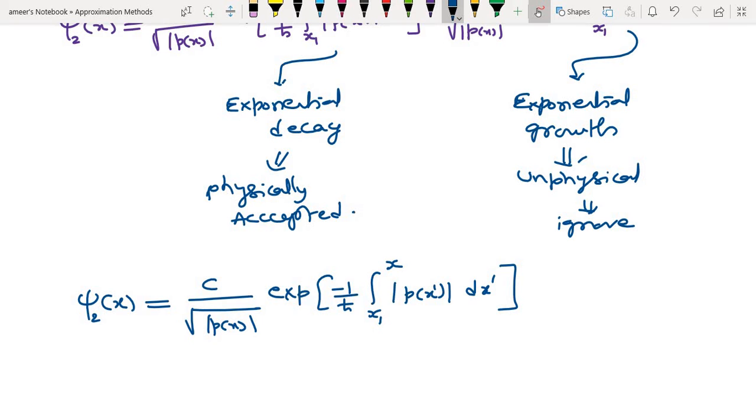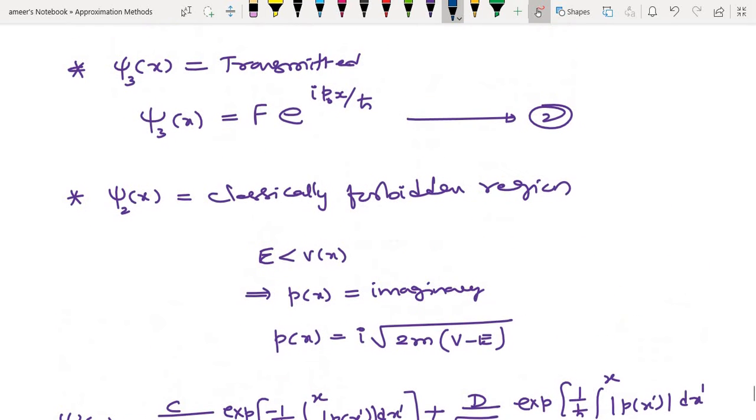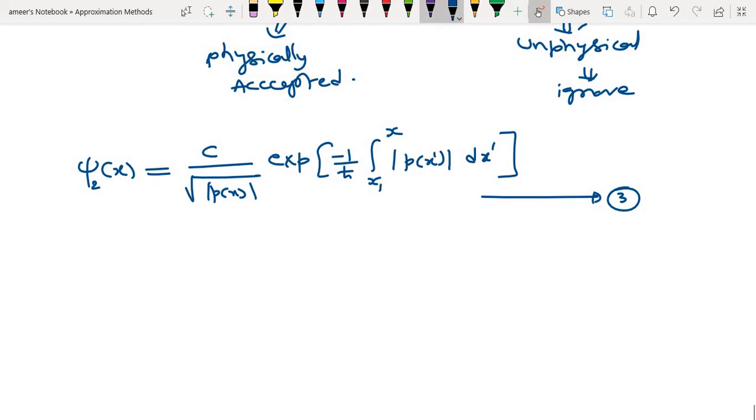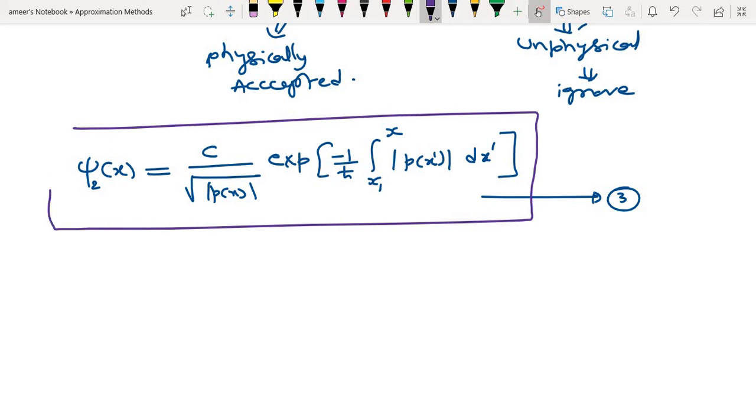You can name it as equation 3. Equation 2 is over, then make this equation 3.